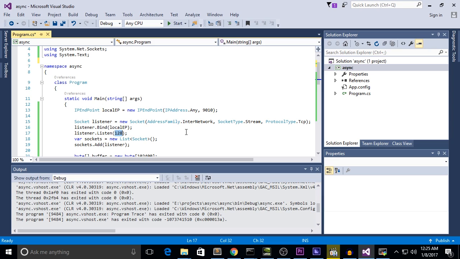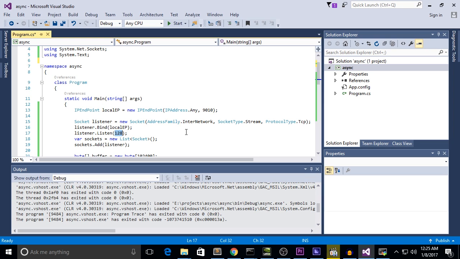Next thing I see is 128, another magic constant, and that one is not actually purely random. 128 is believed to be the same as SOMAXCONN, something like that, and that value represents the number of pending connections that would be queued in case they are all incoming at the same time, and my application doesn't have time to accept them.